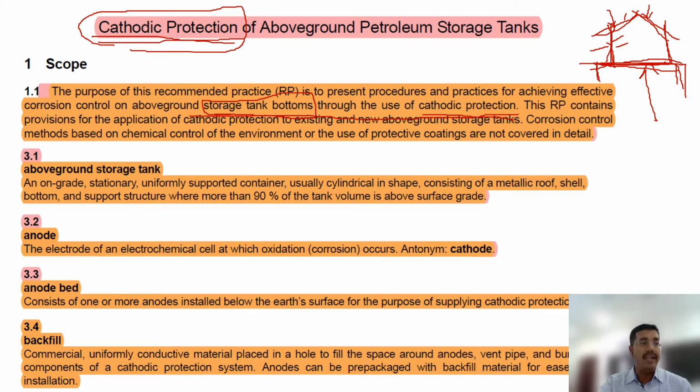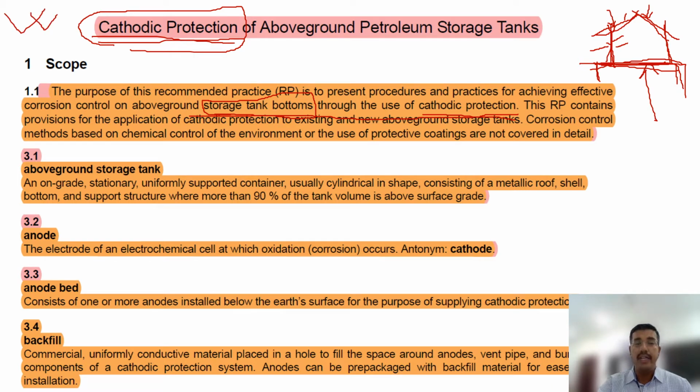Cathodic, why do we say cathodic? If a component is cathodic, that means it is not corroding. The corrosion will always happen in the anode. For corrosion, always remember three things are required: anode, cathode and electrolyte. The whole chapter consists of these things: anode, cathode, electrolyte.